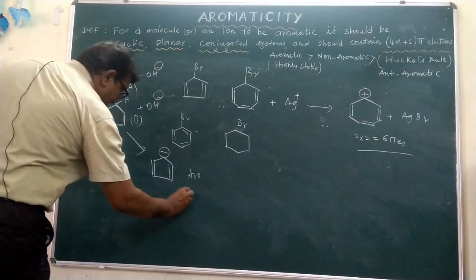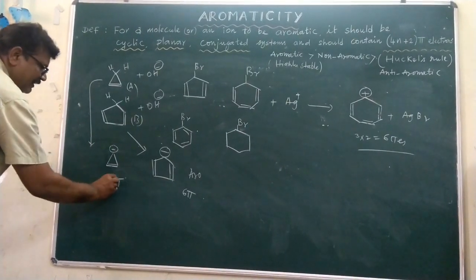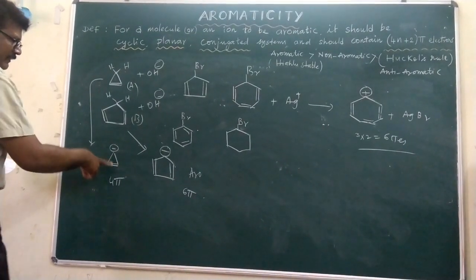6 pi electrons are there here, but in the other it is 2 and 2, so 4 pi electrons are there. This is the less stable, and this is the most stable.